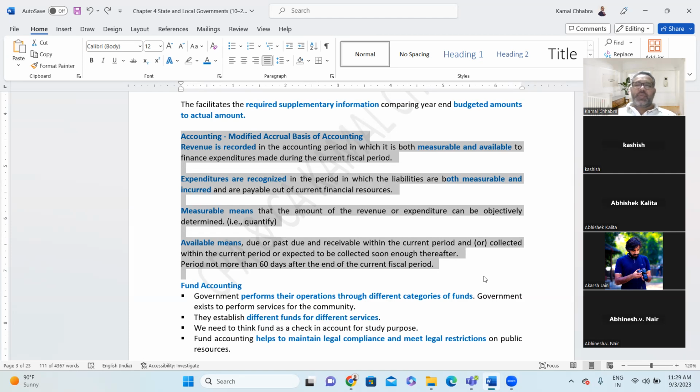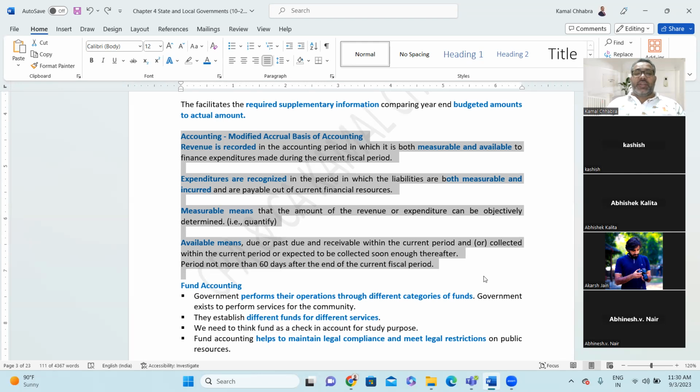That means cash basis of accounting is when you receive the money, whereas accrual basis of accounting is when you have delivered the product and services. And in modified accrual, it is somewhere in between. When you have both the things, it is measurable and it is available for financing expenditure, you can recognize the revenue. It's more close to the accrual basis of accounting when it comes to revenue recognition.